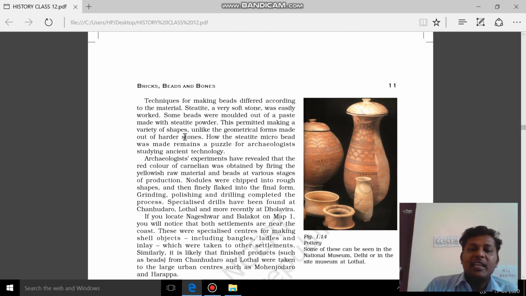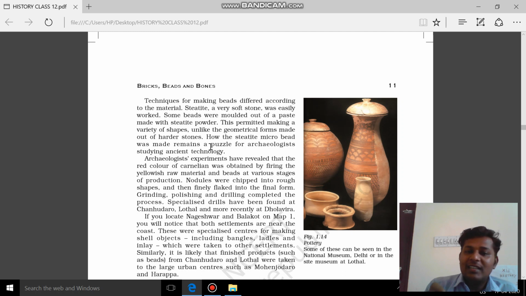This permitted making a variety of shapes, unlike the geometrical forms made of harder stones. Steatite is a very soft stone, so any shape can be formed.